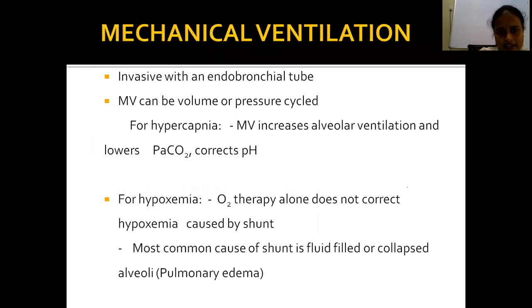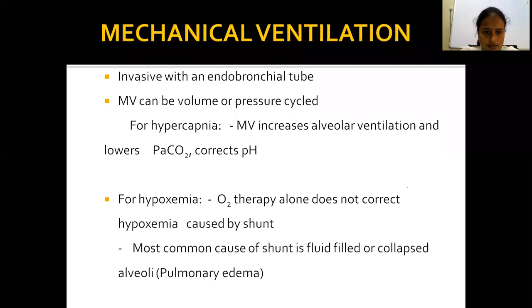Coming to mechanical ventilation, another option in patients with severe hypoxemia not improving with nasal cannula or face mask, then we will go for mechanical ventilation. This is an invasive procedure. Mechanical ventilation can be volume or pressure cycled.